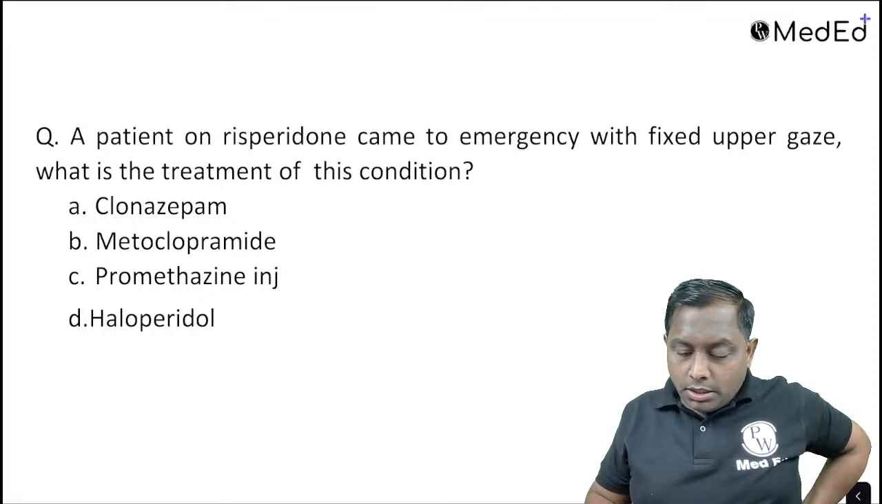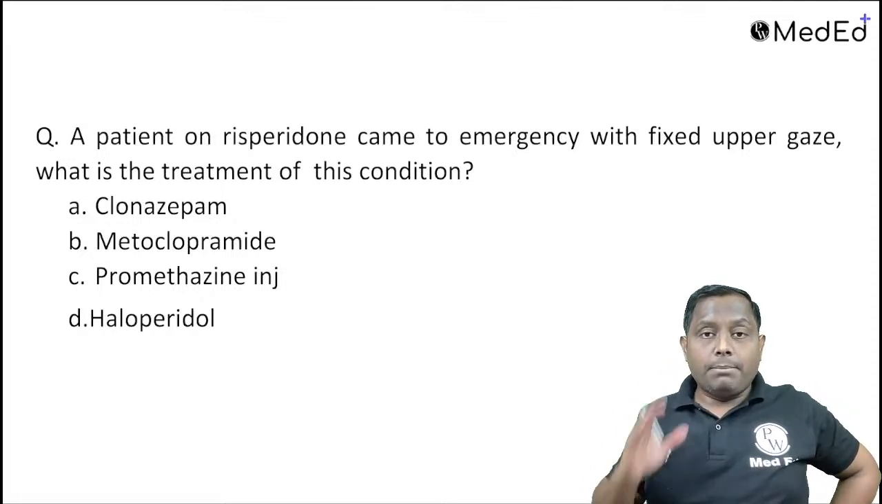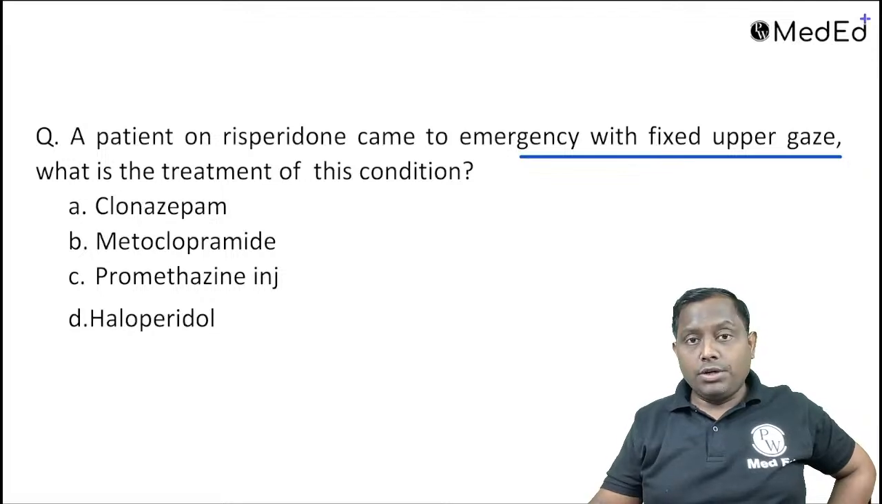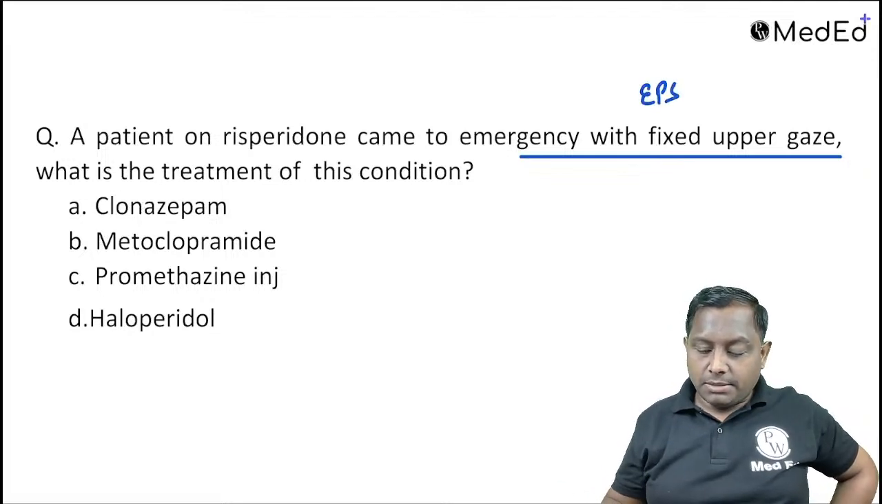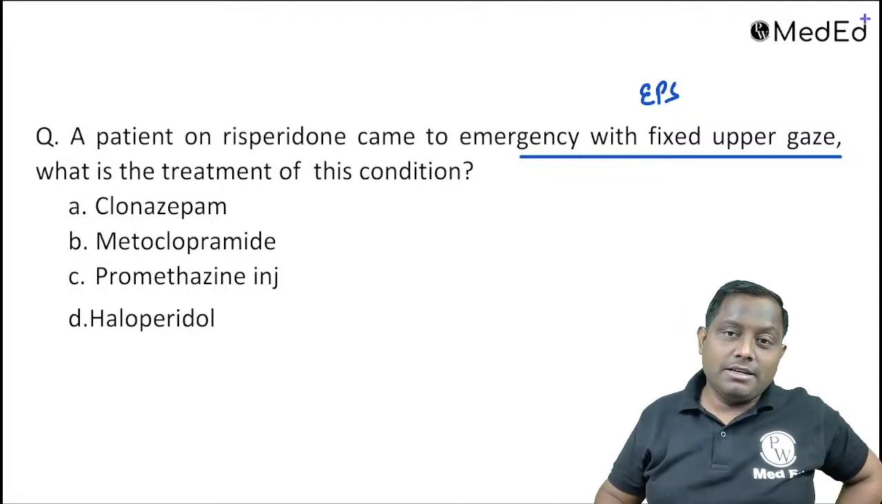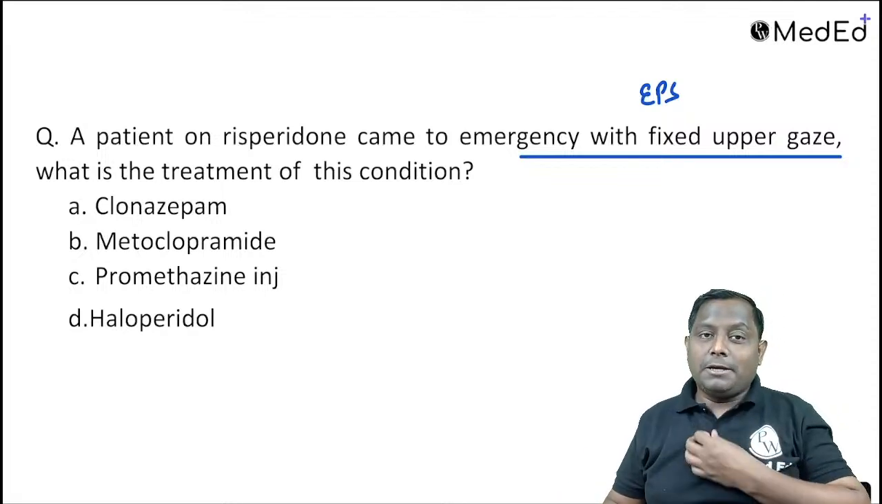A patient on risperidone came to the emergency with fixed upper gaze. So fixed upper gaze आप देख सकते हैं, they are mainly talking about the dystonia or one of the extrapyramidal symptom. The treatment of this condition क्या करोगे? तो ये बहुत पहले से मैं पढ़ा रहा हूँ. इनफैक्ट अभी इस बारे के रिसेंट INICET में भी आया हुआ था ये.